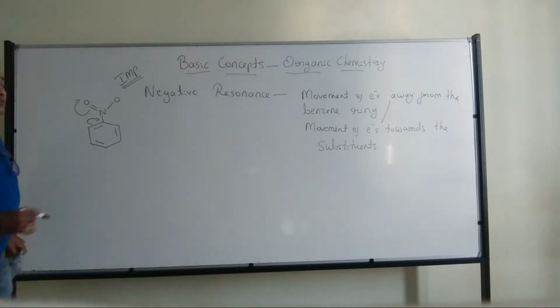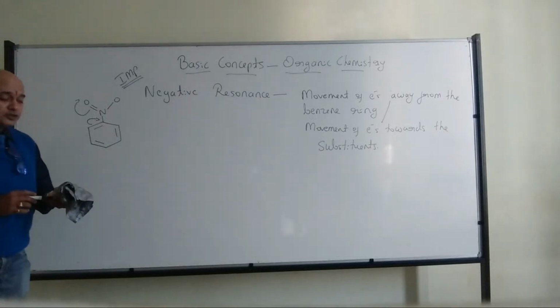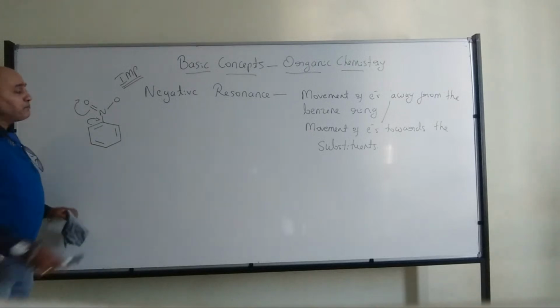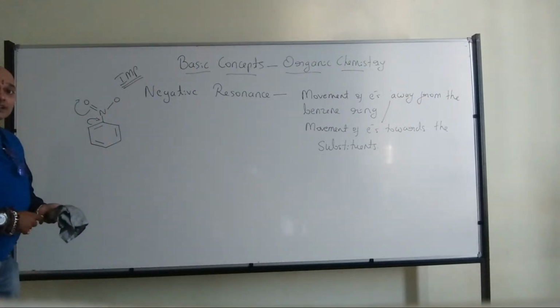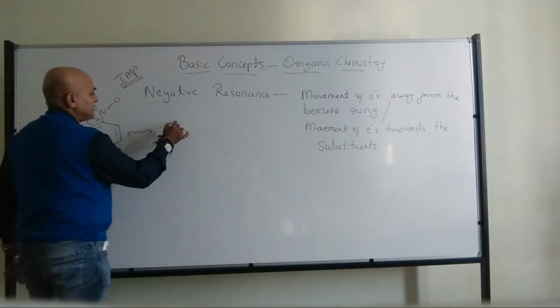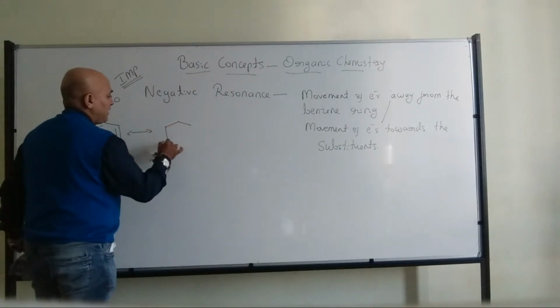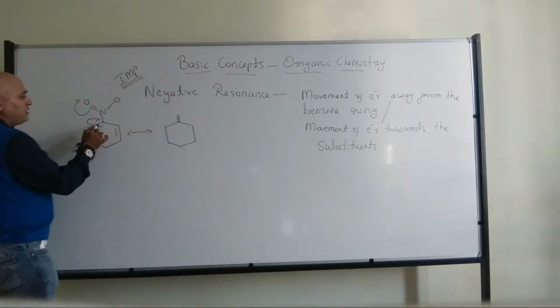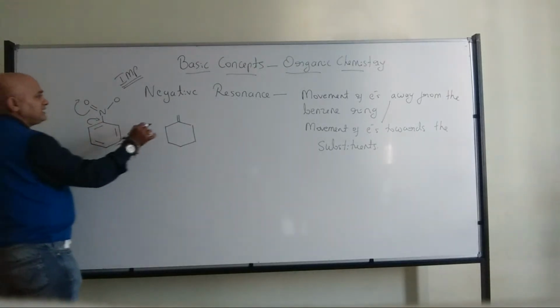Please observe how I am showing the arrow. When you are showing the arrow, it should be perfect. Okay, so that's how the movement of electrons will start. Now we have a condition where there is a double bond, because this double bond will be shifted here.